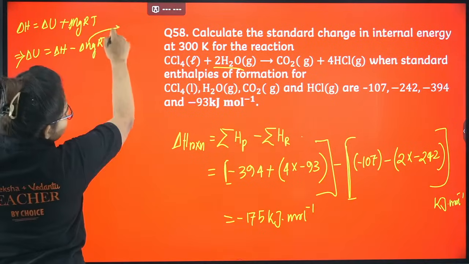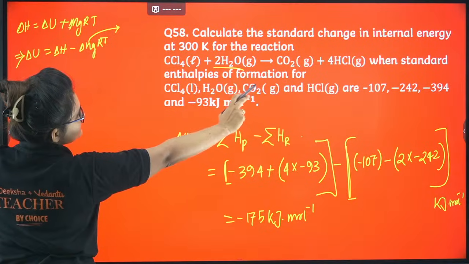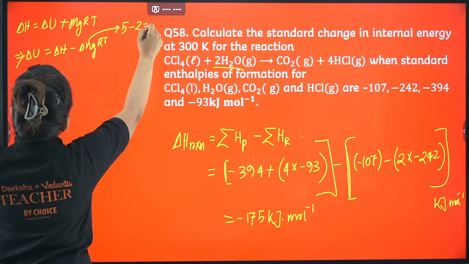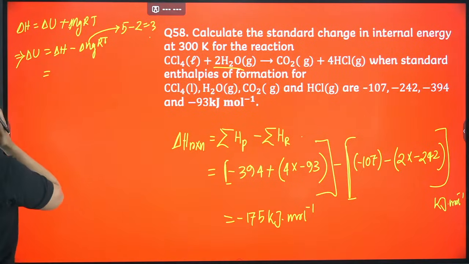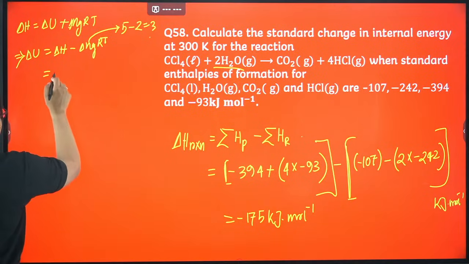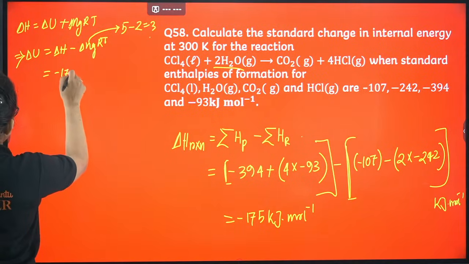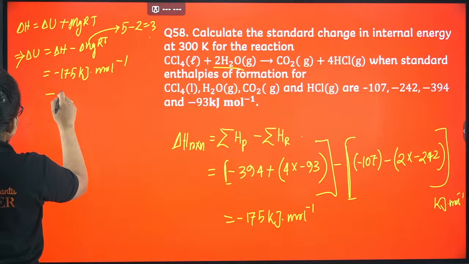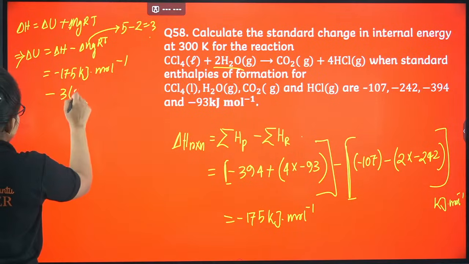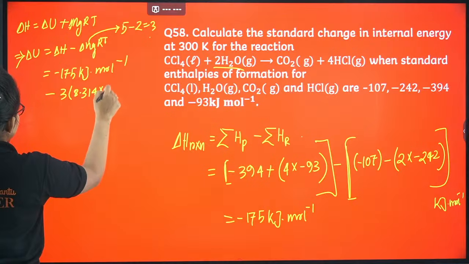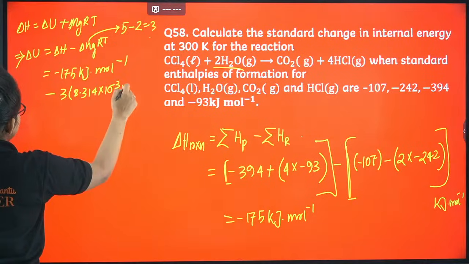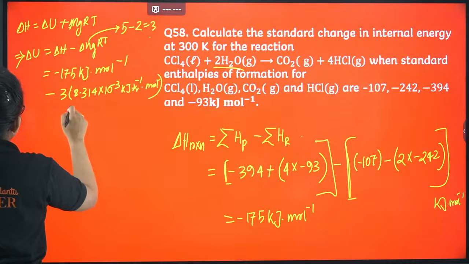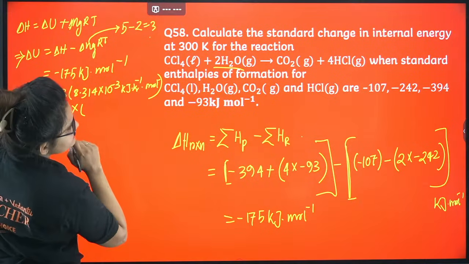Delta ng value is coming as 4 plus 1, 5, minus 2, so it is 3. Now delta H is minus 175 kilojoule per mole, minus 3 into 8.314 into 10 power minus 3 kilojoule per Kelvin per mole, into the temperature, which is given as 300 Kelvin.